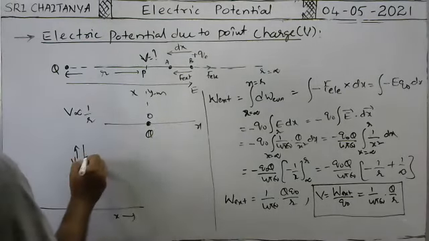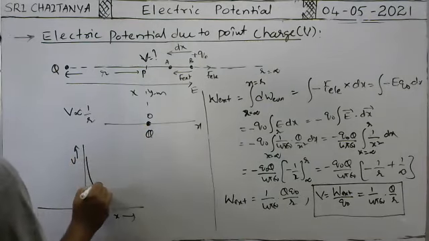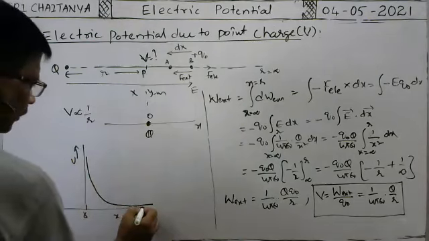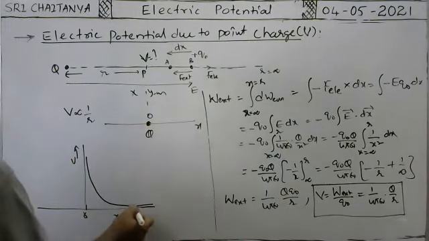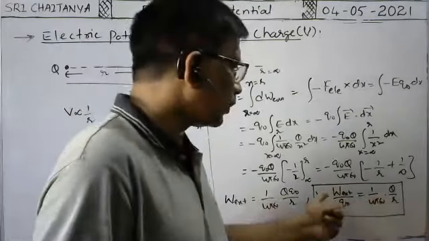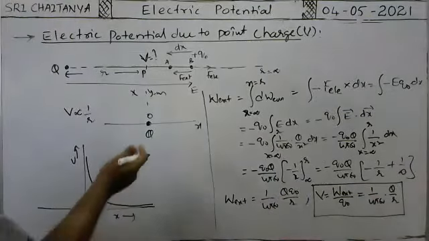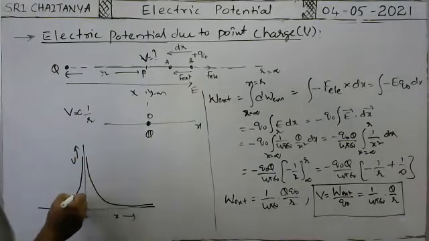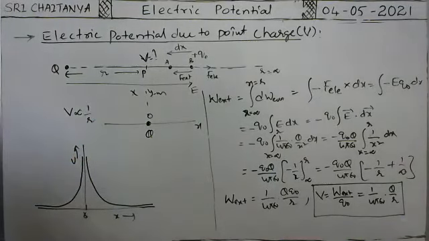When you move away, the potential decreases along a rectangular hyperbola like this. But this curve and the x-axis intersect only at infinity, because only when r is equal to infinity does the potential become 0. Similarly, when you move in this direction also you will get the same type of graph. No doubt.